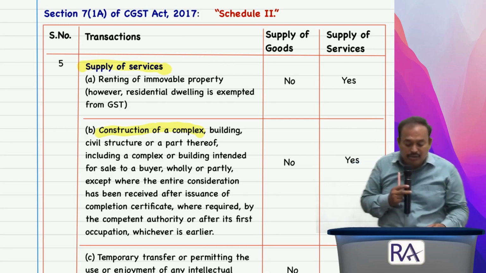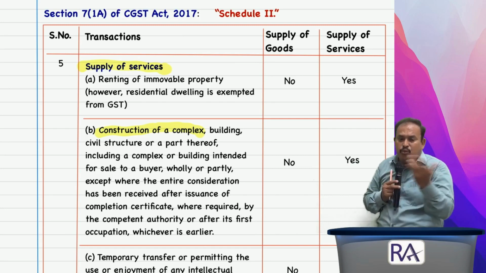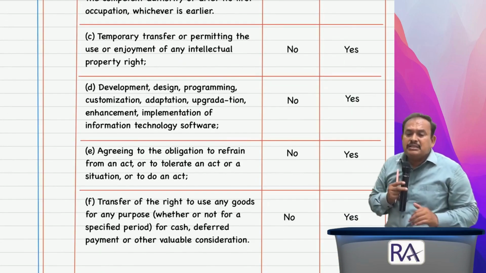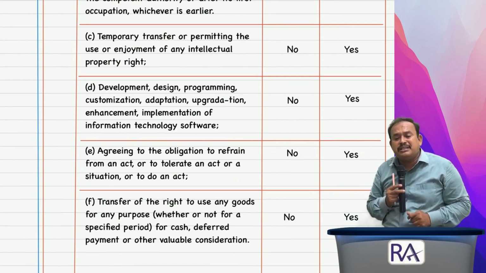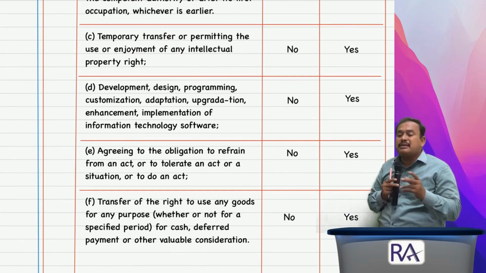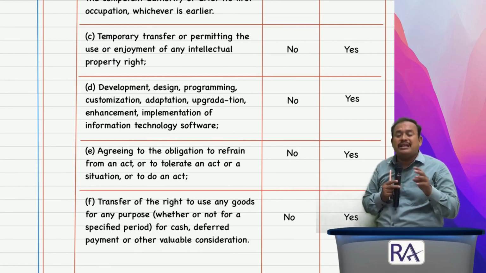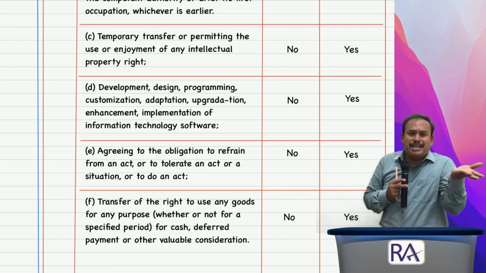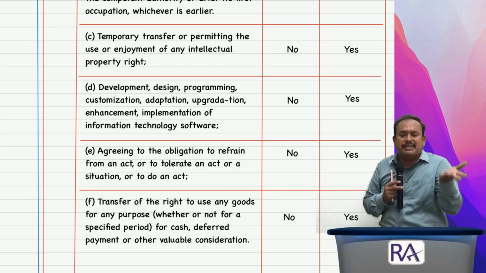But anyhow, you understand this supply of service. One is renting, one is construction service. The other one is temporary transfer or permitting the use or enjoyment of intellectual property right. Temporarily transferred, no title has been transferred. In that case, it is supply of service.